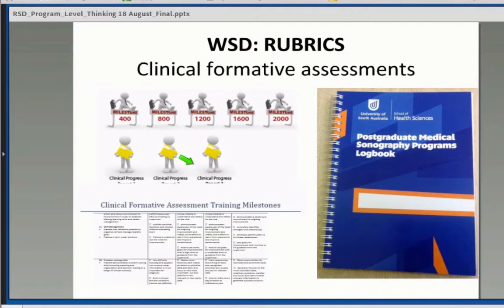Then the other thing we did was look at a work skills development rubric. As sonographers, as part of our program, they are required to obtain 2,200 hours of supervised clinical training, which comes to about 3 days a week over a period of 2 years at the very minimum.